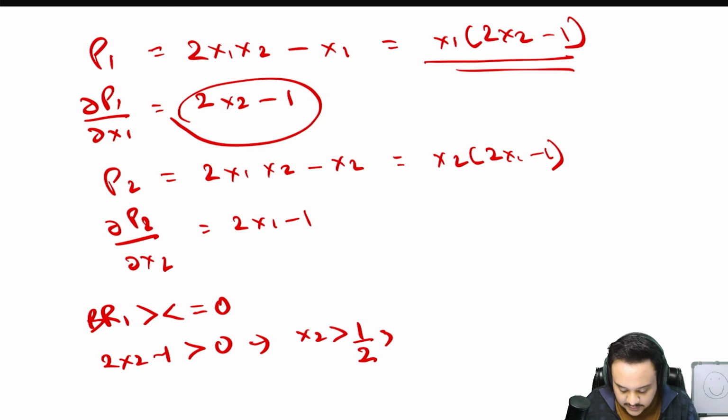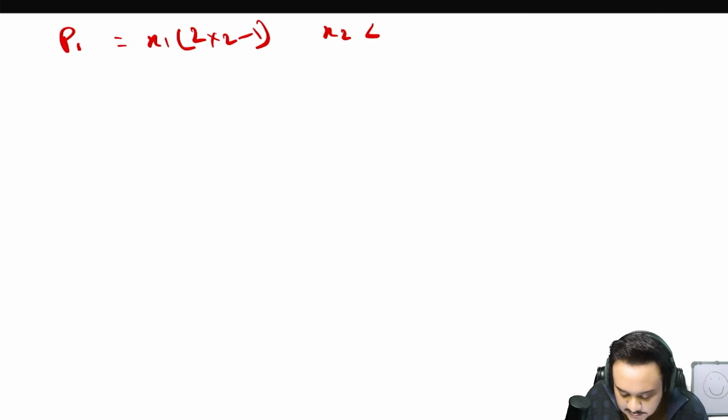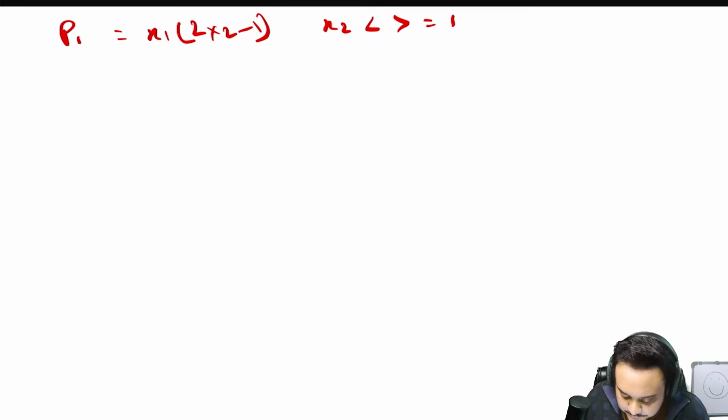Similarly, x2 can be less than 1 by 2, and it can be equal to 1 by 2. Now let us take this to a new page, and here I'm writing the payoff equation of player 1 one more time, which was x1 multiplied by 2x2 minus 1.